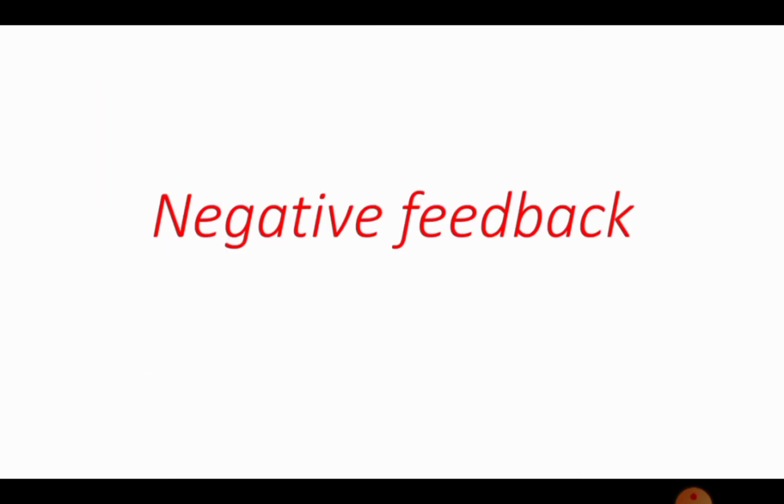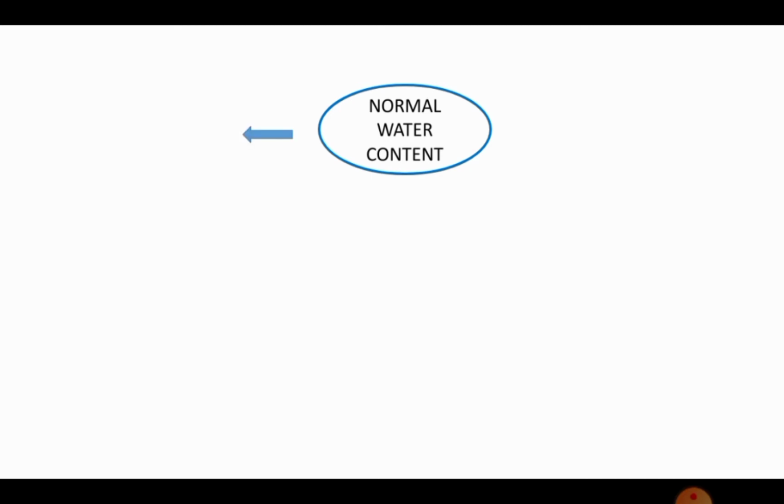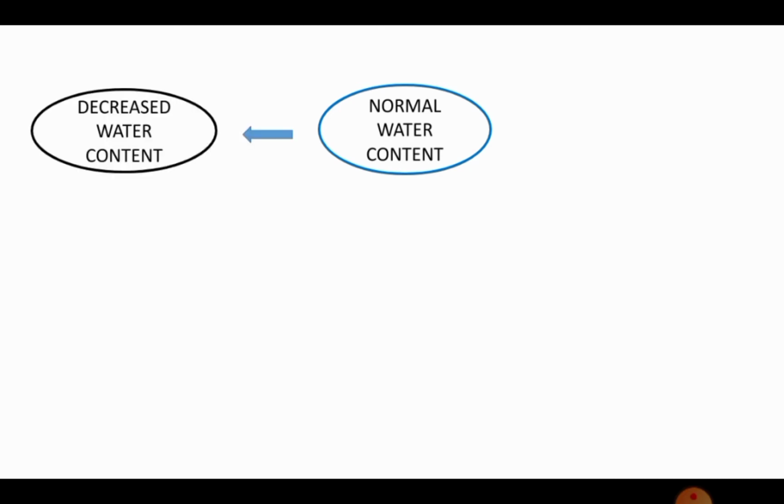So first we'll see about the negative feedback. Before explaining the definition, I will explain the example so that you can clearly understand what is negative feedback. So for example, we are taking the water content maintenance in the body. So at first there is normal water content in the body, and if the water content is decreased, our body will stimulate thirst. So when the water content is decreased in our body, we will feel thirsty. And what we will do if we are feeling thirsty, we will drink more water.